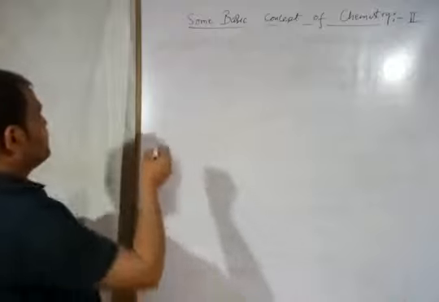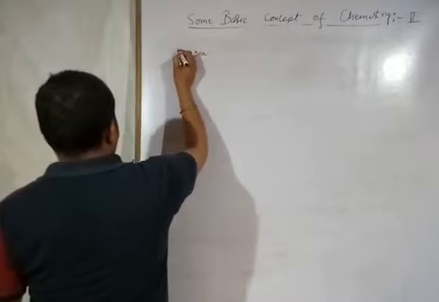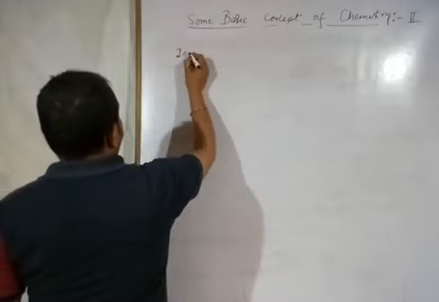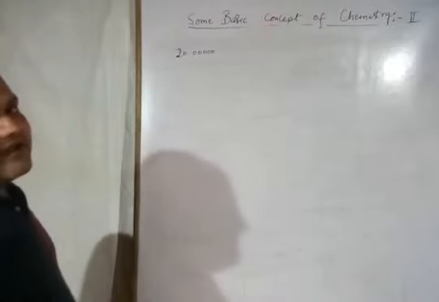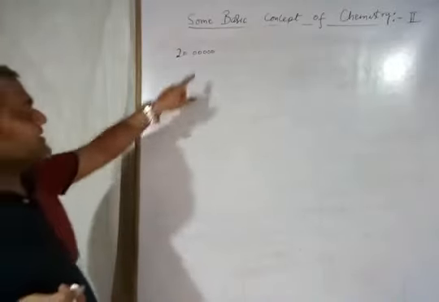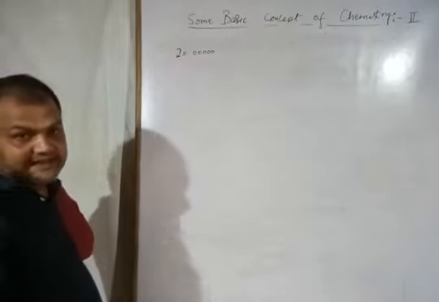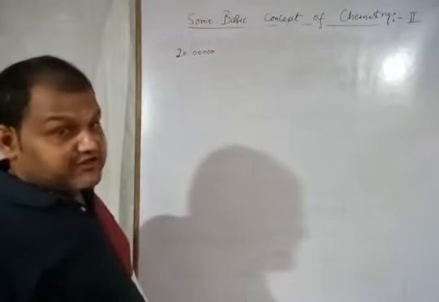How? 20 pens. So that means this 20 can be written as 20.0000. That means you can put infinite zeros, and all the zeros are significant after the decimal. So an infinite number of significant figures is possible if the exact value is given.